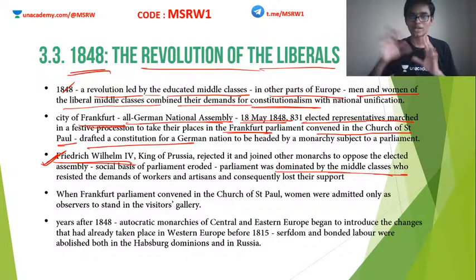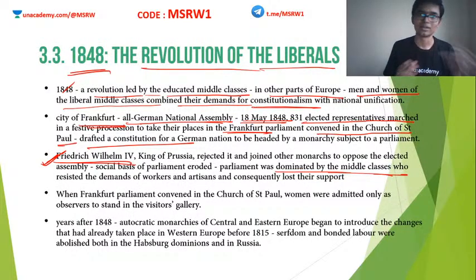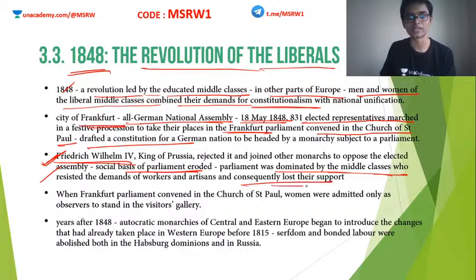So once these middle class people started not caring for these poor peasants, their social base faded. Okay, so eventually this revolution or the result of this revolution was basically nothing. Clear? Although they won the revolution, they achieved nothing. That is what happened. There is no government. The parliament formed, lost its social basis, and they eventually lost their support and eventually disbanded.